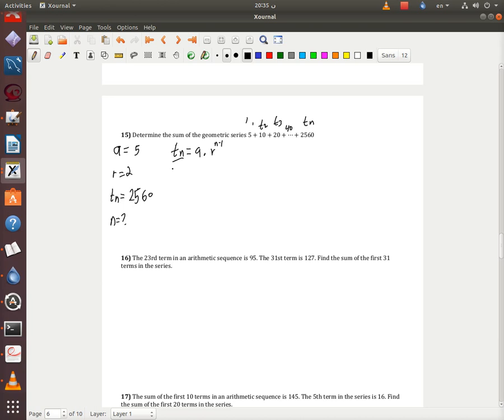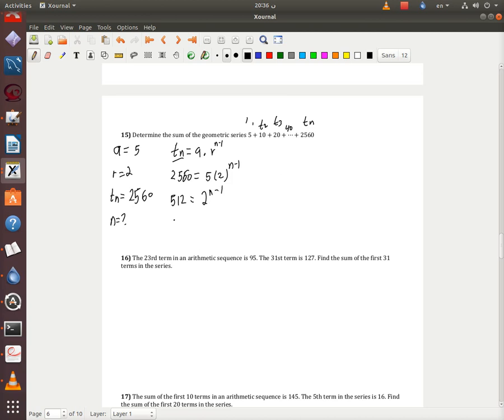Substitute. So 2560 equals A is 5, R is 2, n is missing. I'm going to divide both sides by 5. So I'm going to have here 512 equals 2 to the power n minus 1.